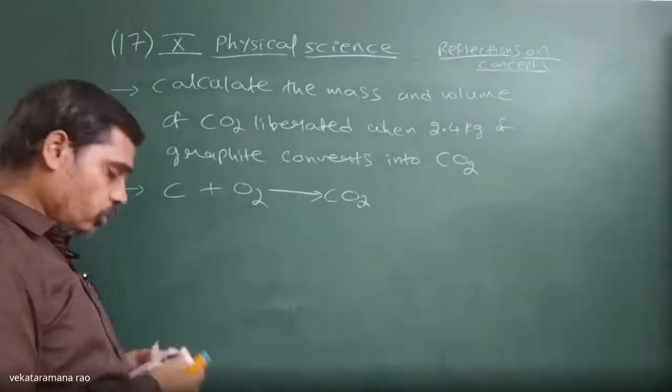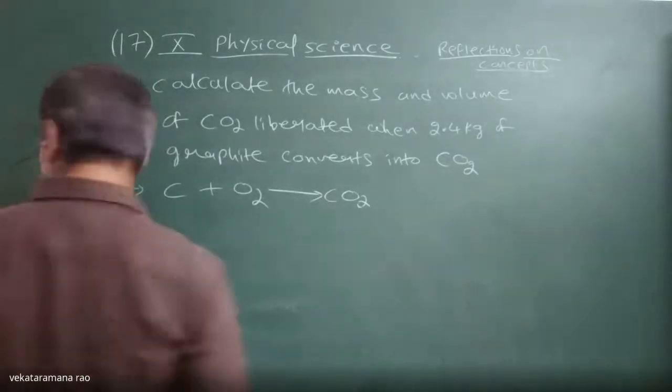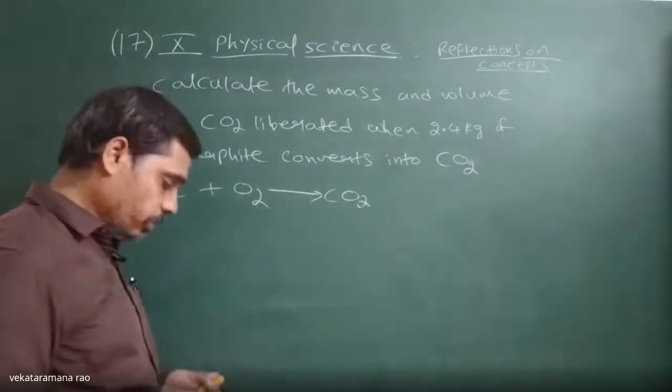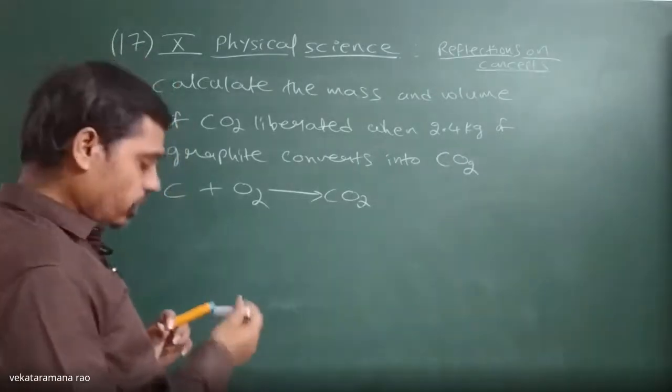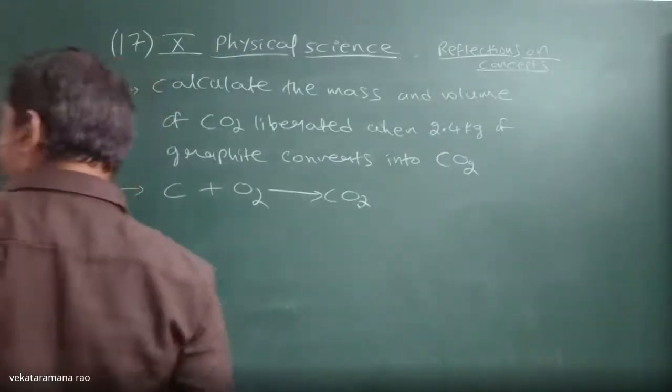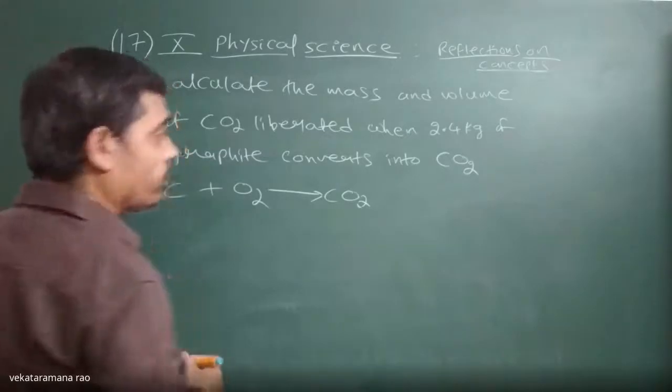Now we have to go for weights. They mentioned 2.4 kg of graphite is converted into carbon dioxide.